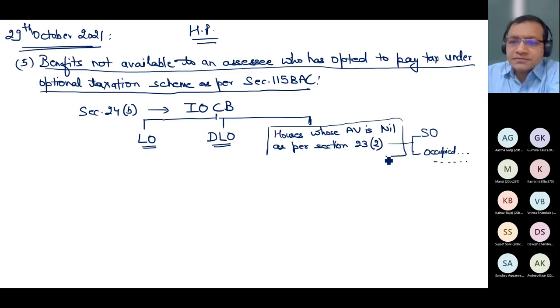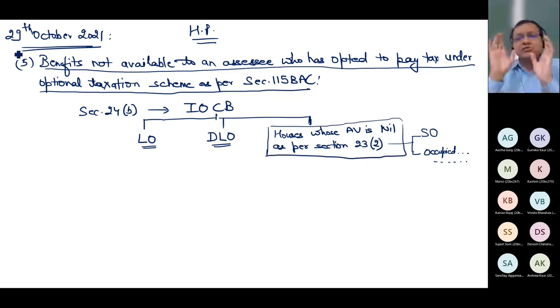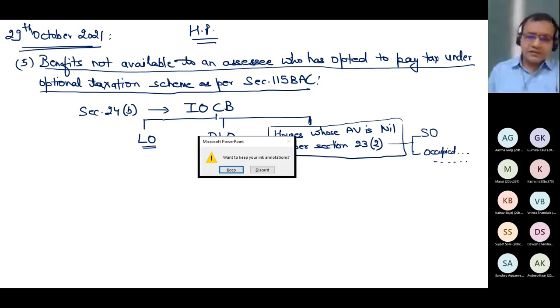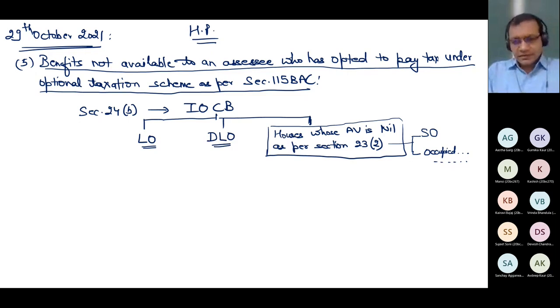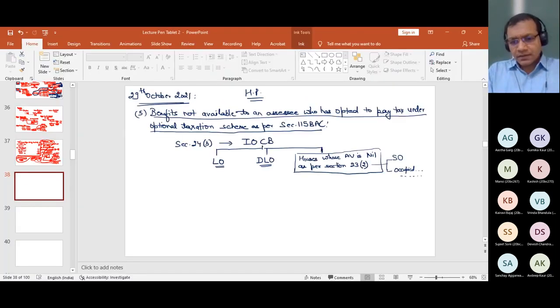So do remember, don't say that there are 3 categories of properties under house property. And if you say there are 3 categories, then the category names are: one, let out; another, deemed to be let out; and third, don't say self-occupied, you say house whose annual value is nil as per section 23(2). Within this, self-occupied is one of the categories. That's it. Is this clarity now clear in your mind? If you are 100% clear in this conceptual knowledge, then raise your hands.